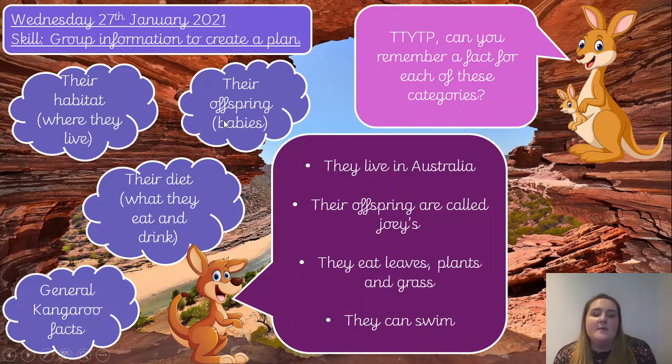They eat leaves, plants and grass. What category would this go under? Well done, their diet, so what they eat and drink. And finally then, they can swim, which will go under a general kangaroo fact. So a nice interesting fact there.